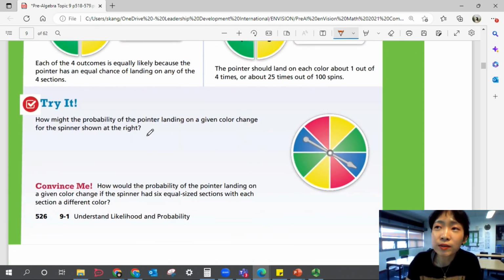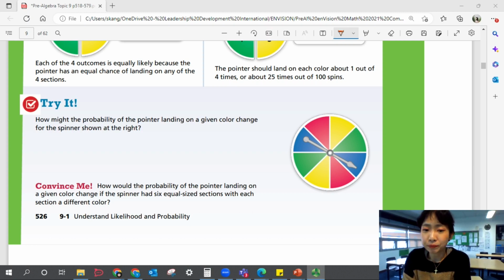Let's look at the try it question. How might the probability of the pointer landing on a given color change for the spinner shown at the right? Now we have a different spinner. Can you figure out the probability of these colors again? Okay? And can you explain why? So if you have time, you can also convince yourself. Okay? But pause the video and come back after you've thought about it enough and have an answer.